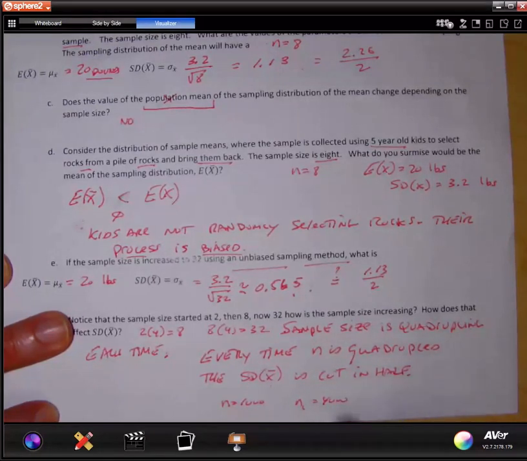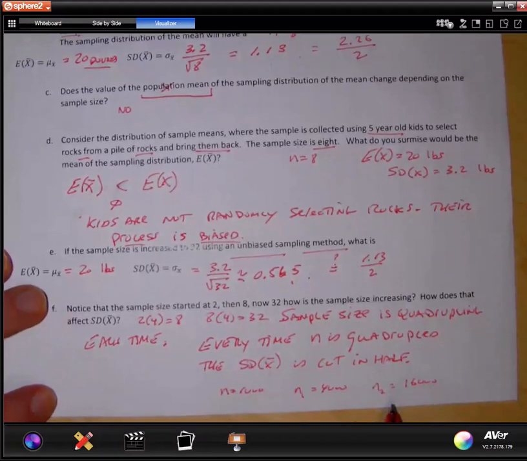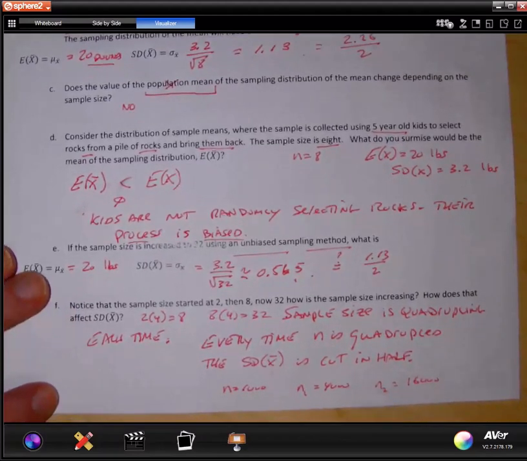What if you wanted to cut it in half again? Well, you need to quadruple again. So now we're at 16,000. Every time you want to halve the standard deviation, halve the variability, you need to quadruple the sample size. And this sort of explains why eventually we stop, we don't go much further.